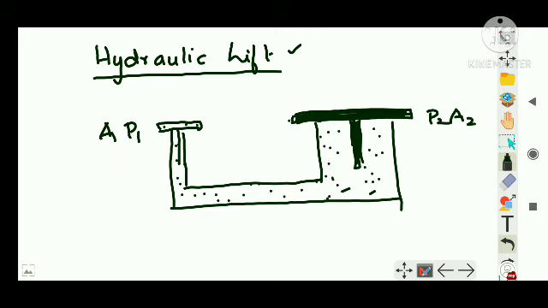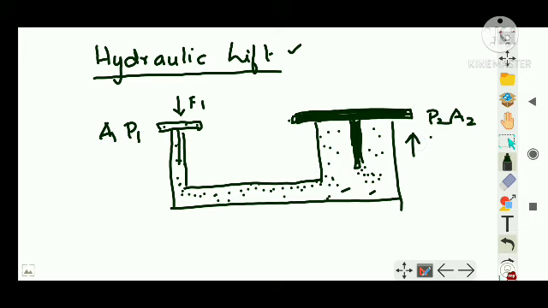If we apply a force F1 on P1, the pressure is exerted throughout, right? According to Pascal's law, the pressure gets transmitted in all directions and the same pressure gets exerted on the other end, that is here. As a result, this P2 piston will be moving upwards, right? Clear?